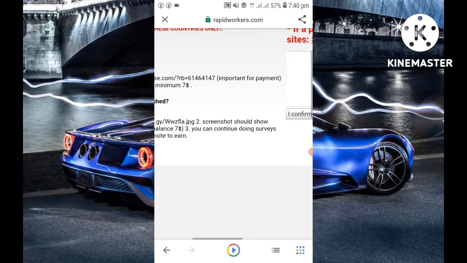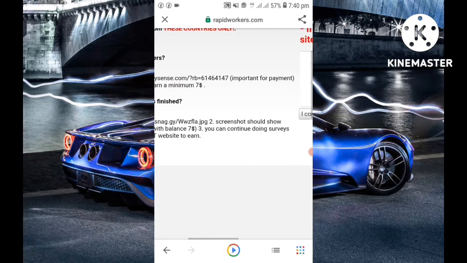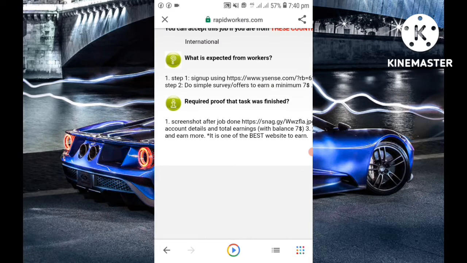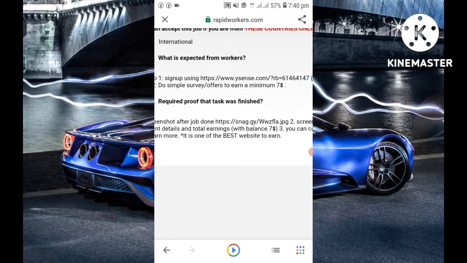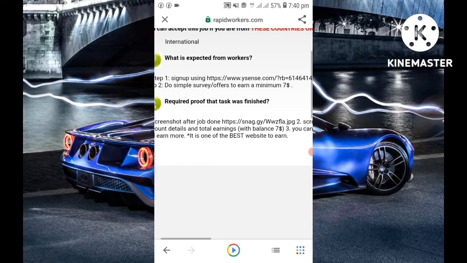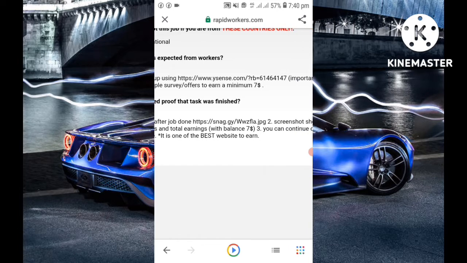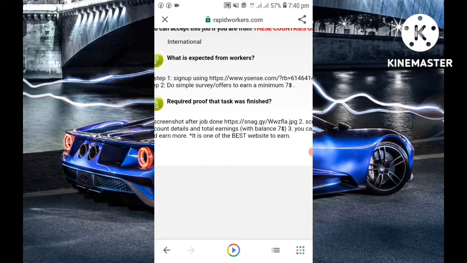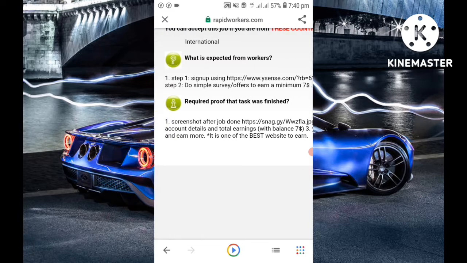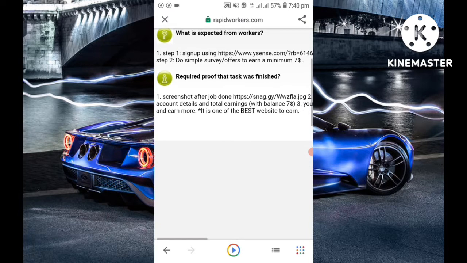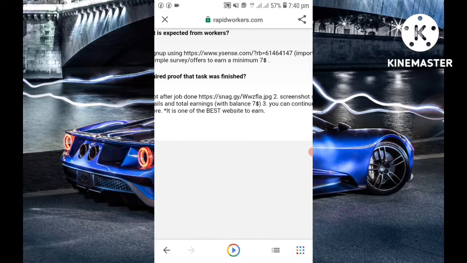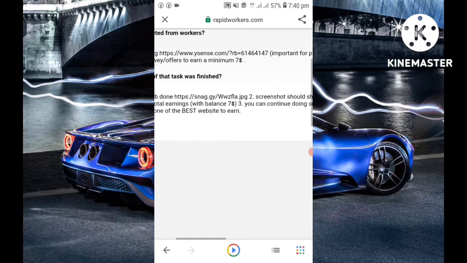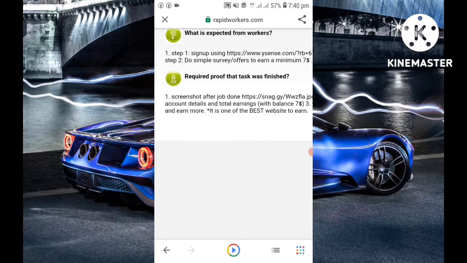Important for payment step: do a simple survey or offers to earn a minimum of $7. So the person is requiring you to earn at least a minimum of $7. They require proof that the task was finished. So for the requirement for proof, you take a screenshot after the job is done. It should show the details of the account.